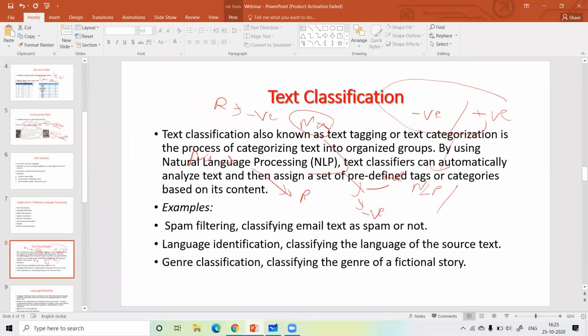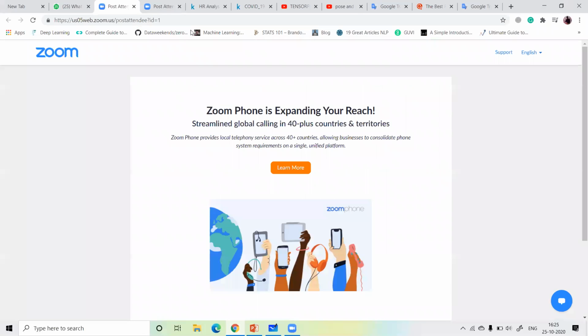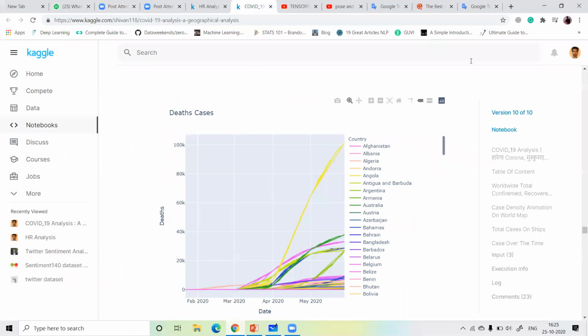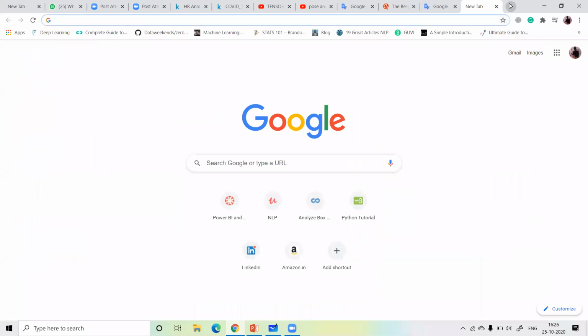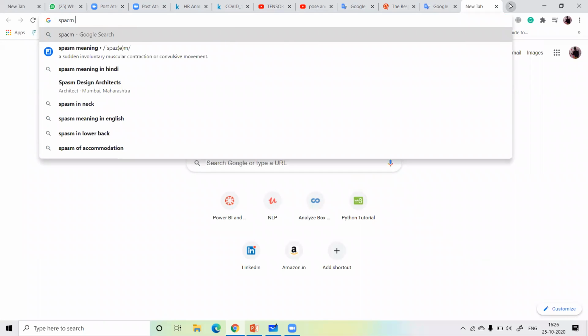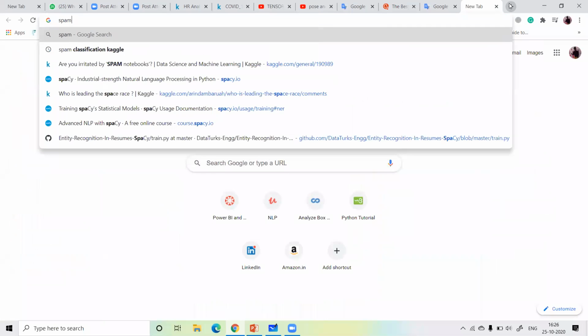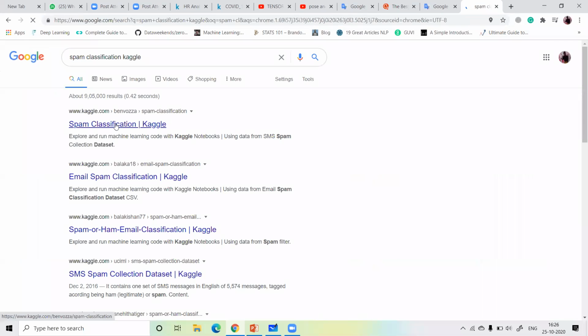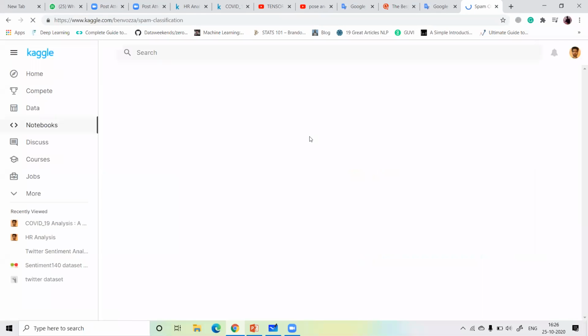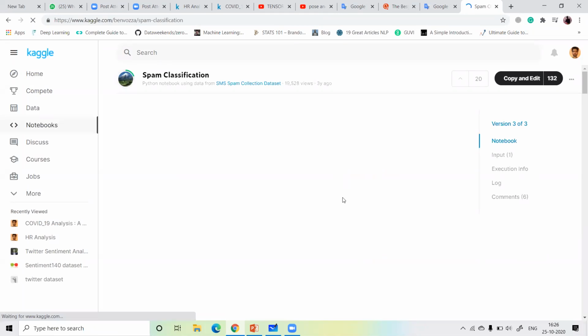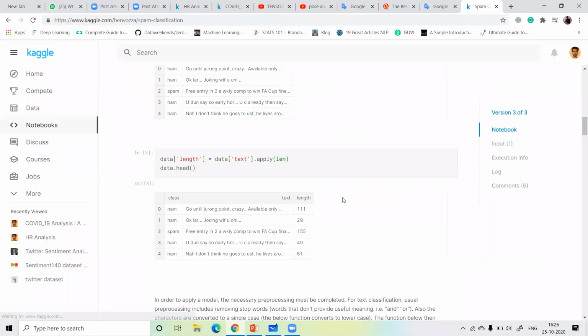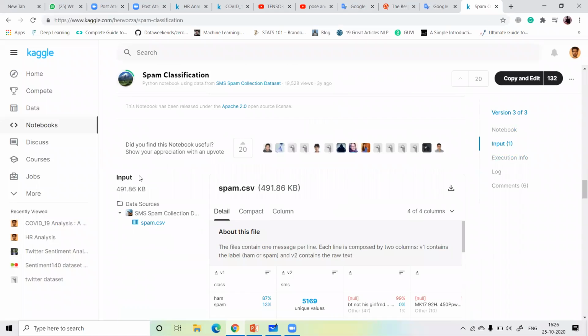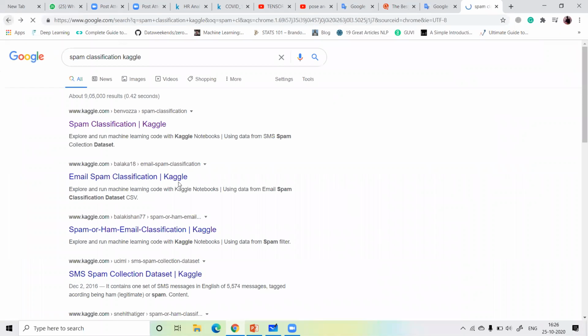Okay, see one of the other images, like spam classification on Kaggle. For example, I just opened another link.